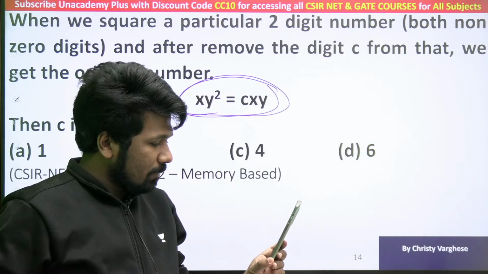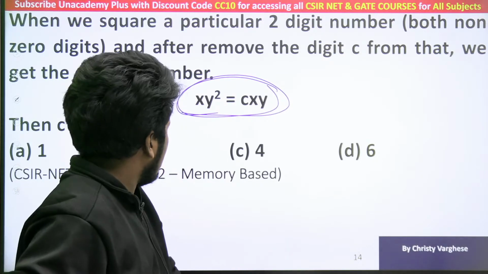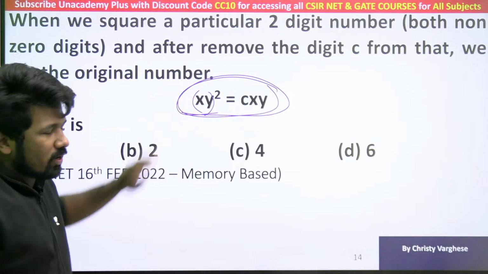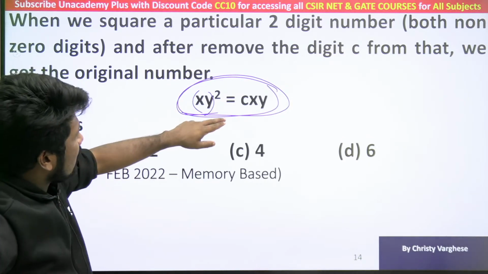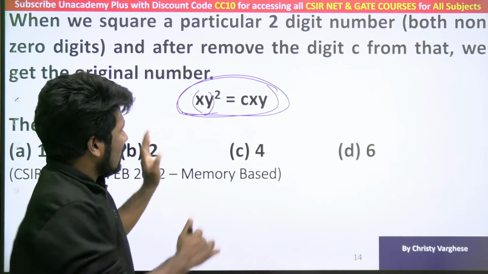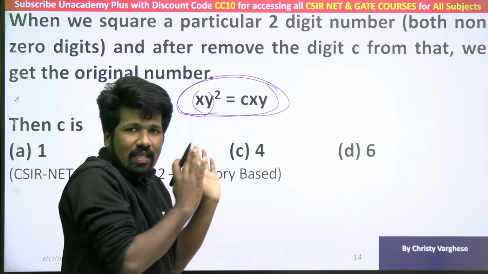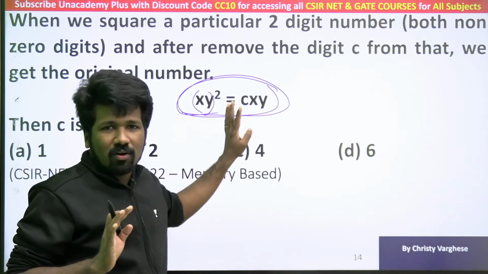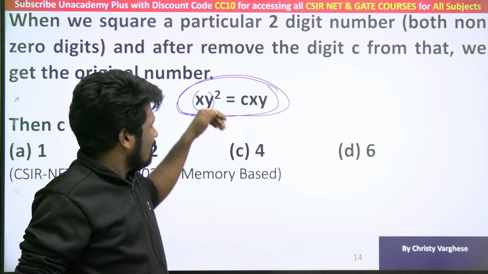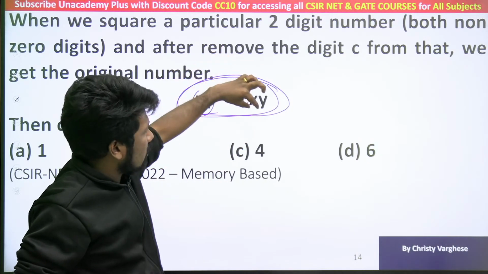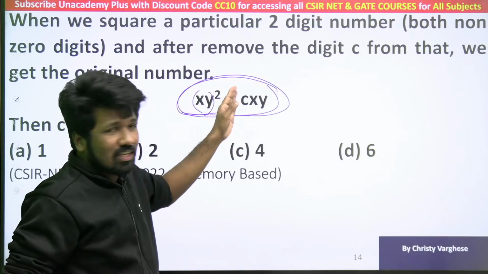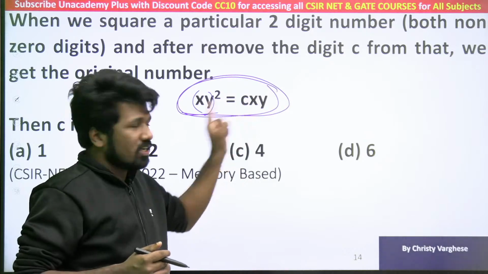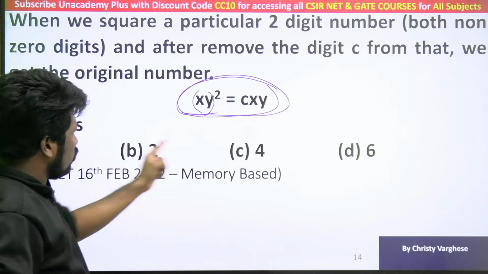The preceding digit was mentioned, right? Okay, preceding. XY whole square only, a 2-digit number square only. The equation is not there in the question, I know, but a 2-digit number squared will give you a 3-digit number. That preceding digit C, if you delete it, you will get the original number itself. So find that preceding digit. That is the question. Is it 1 or 2 or 4 or 6?